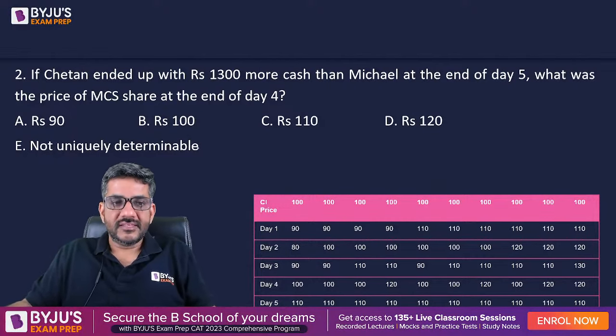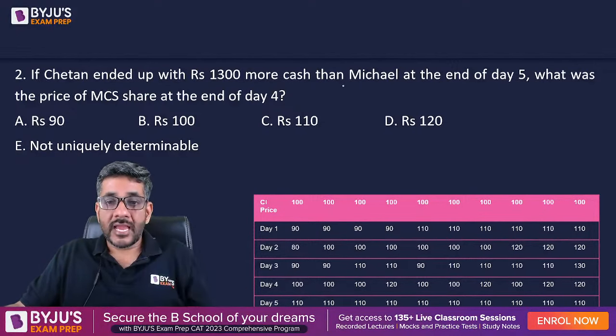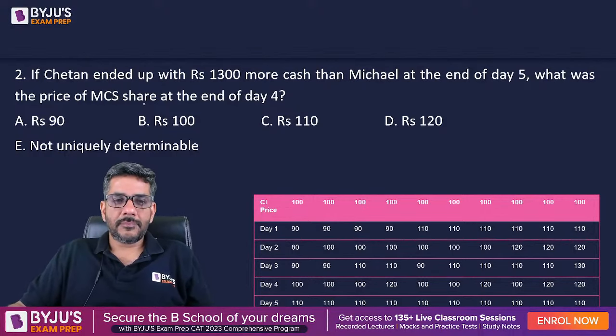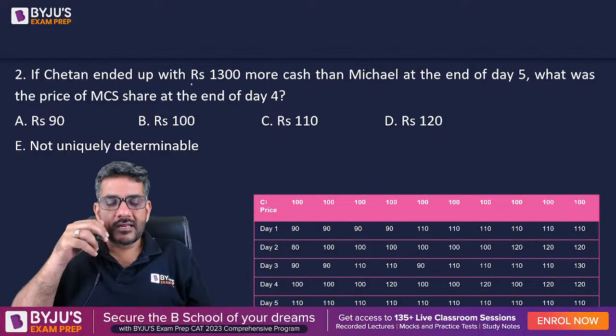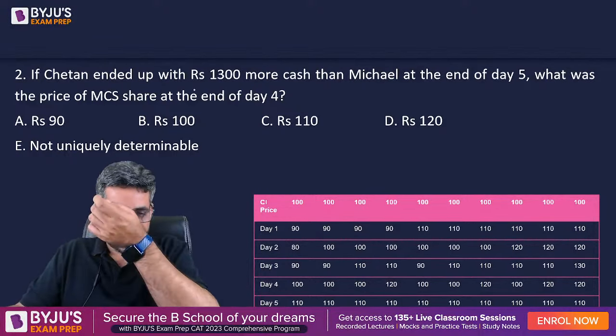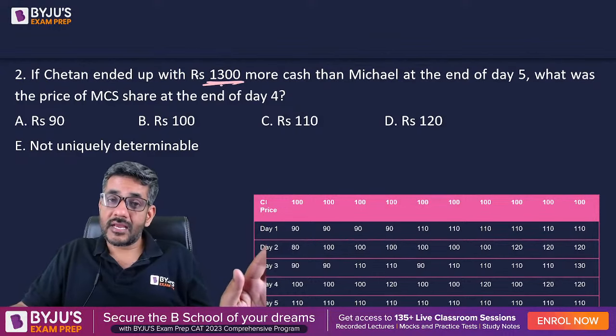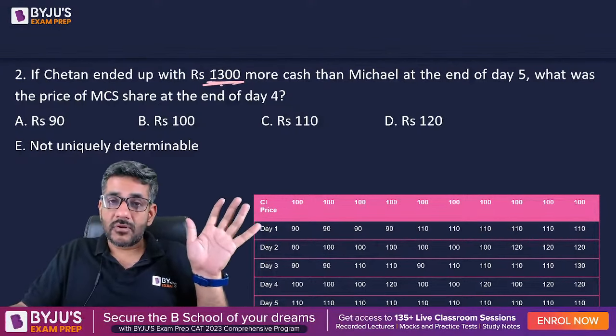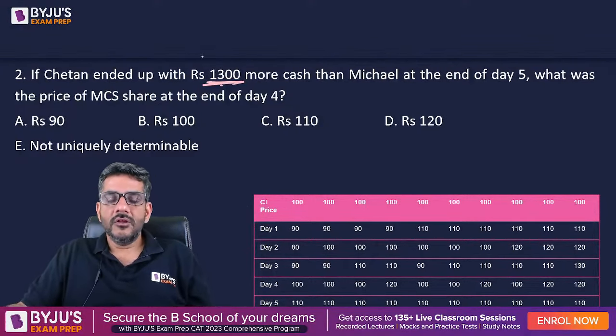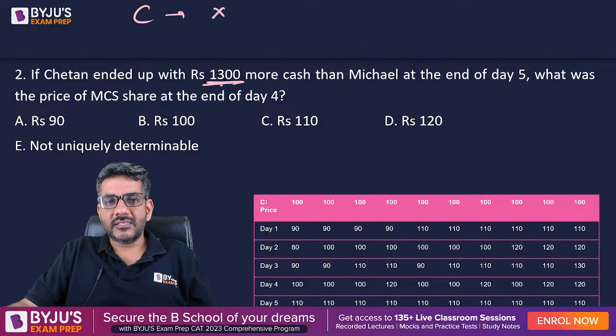I'm sure all of you have seen this. Let's do it. Chetan ended up with 1300 more cash than Michael at the end of day 5. What was the price of the MCS share at the end of day 4? So tell me what the price was on day 4. Chetan ended up with 1300 more cash. Initially they had the same cash and the same number of shares as well. So let us say Chetan had X rupees initially, and Michael had X rupees initially.